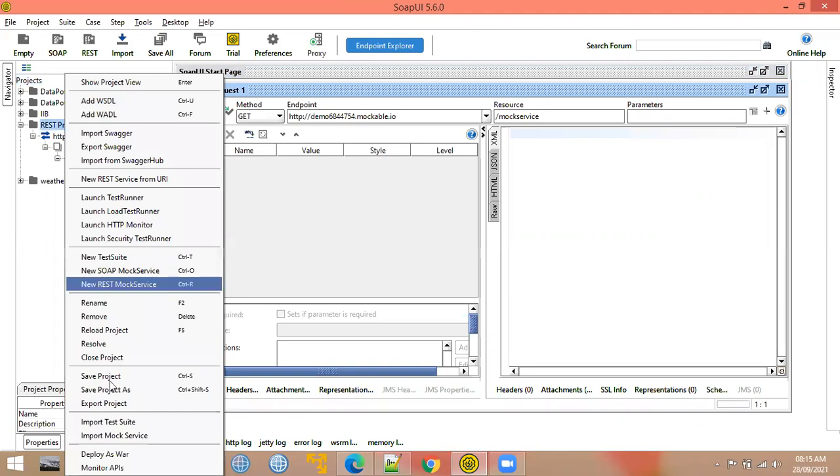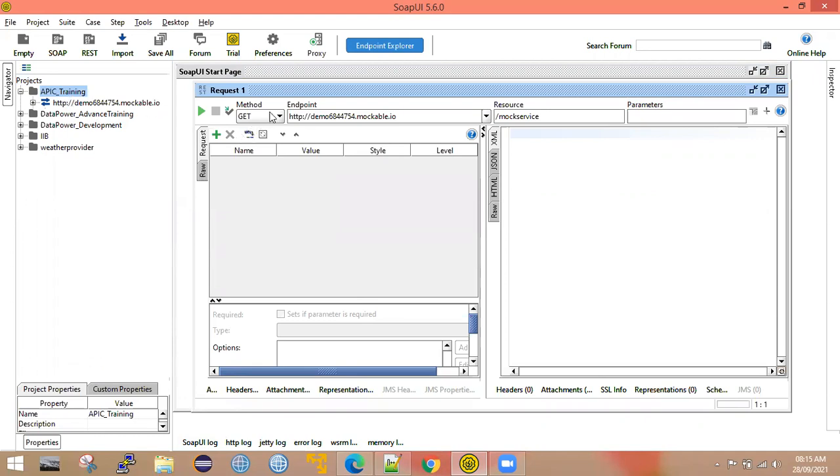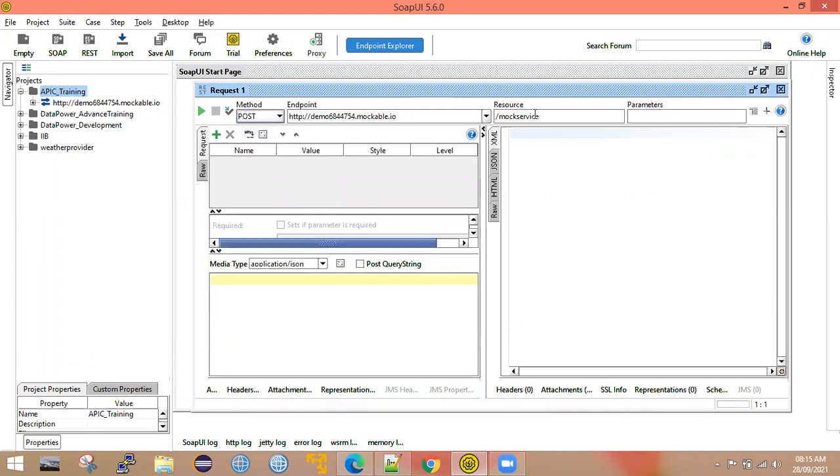Okay. So let me rename this project APIC. Okay. So here it's a post method, right? So this is the host of that mock demo 6 for mockable.io, and this is the service URI I mentioned, right? We need to send some sample JSON message. This is also a valid JSON message, open curly braces and send it.